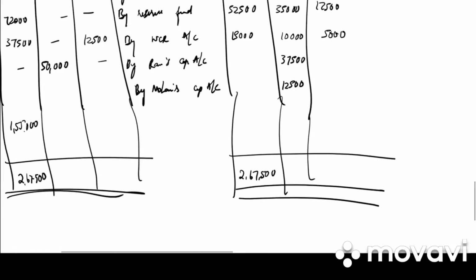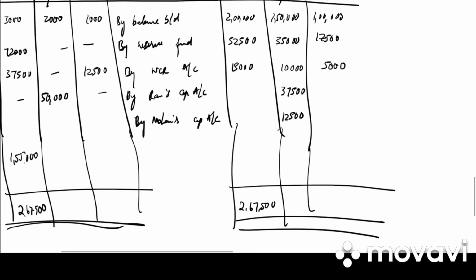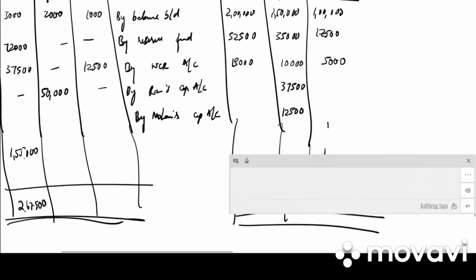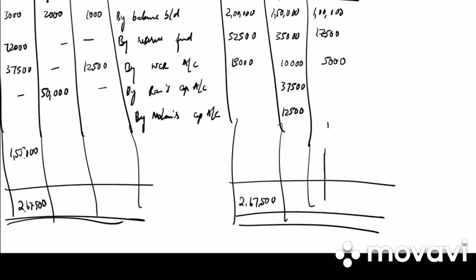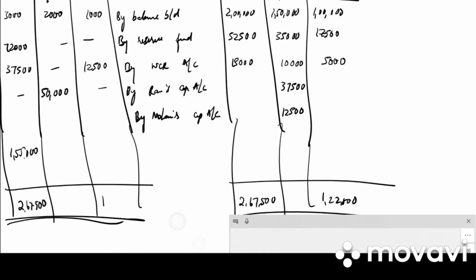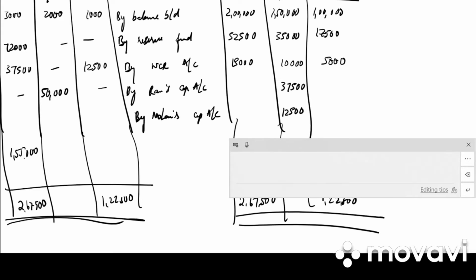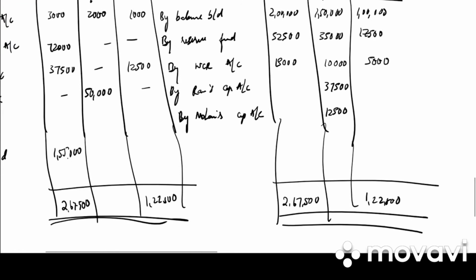Then Mohan's: 1 lakh plus 17,500 plus 5,000. It is 1 lakh 22,500. So what is the balancing figure? 1 lakh 9,000.